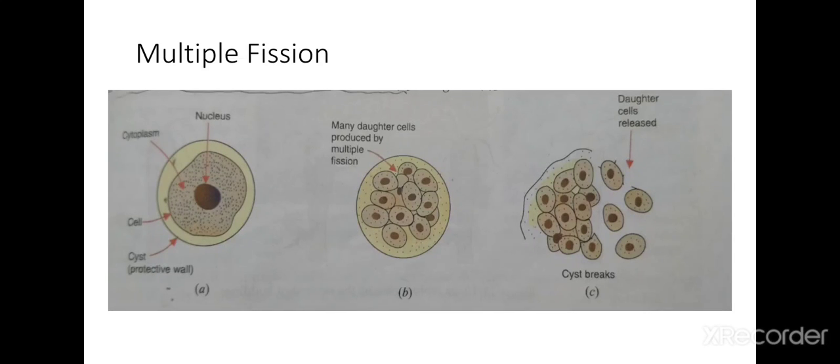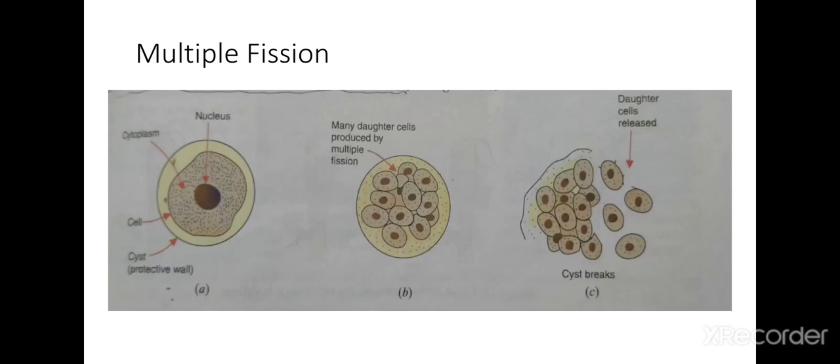In this way many new daughter cells are formed from a single parent cell and grow individually, separately. This happens when the walls of the cyst break down. Only then the nucleus with the cytoplasm is released outside.